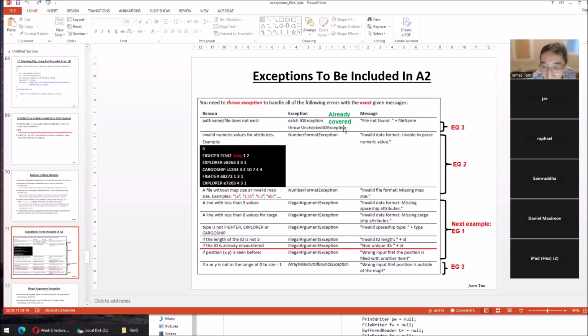He didn't cover a lot of things, like number format exceptions and illegal argument exceptions. So I created examples. Then assignment 2 was publicly available to you all at the end of reading week.